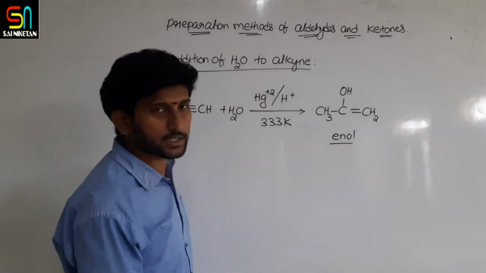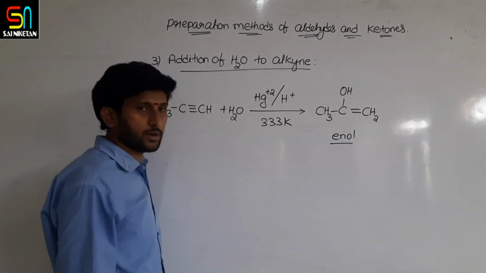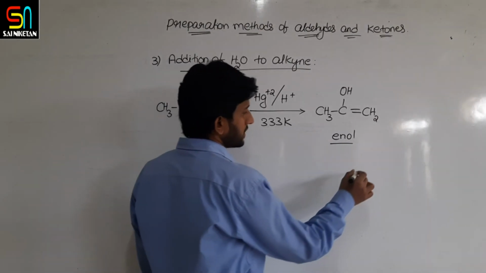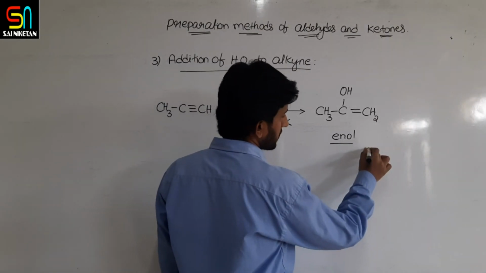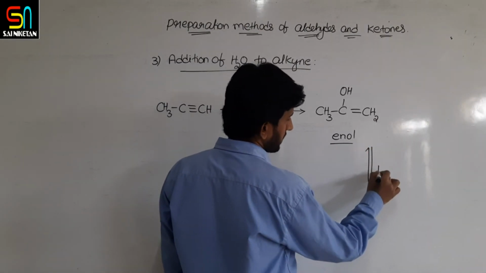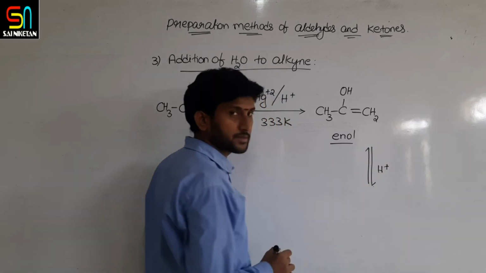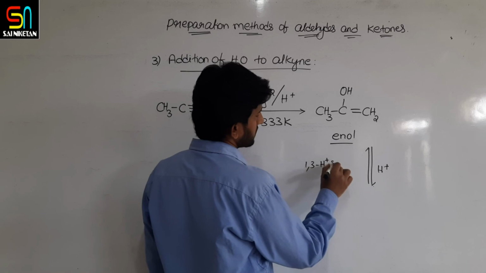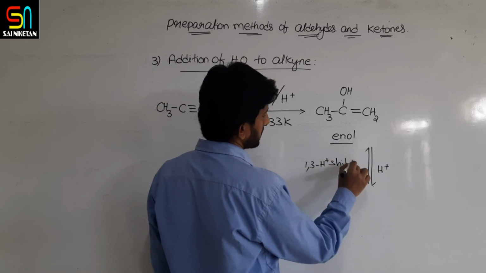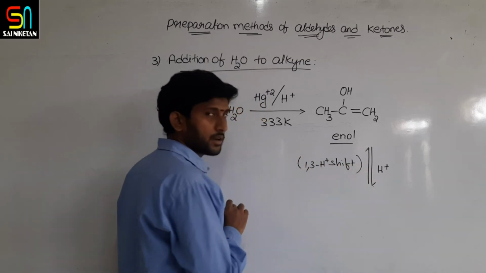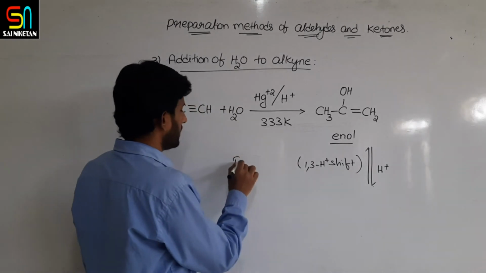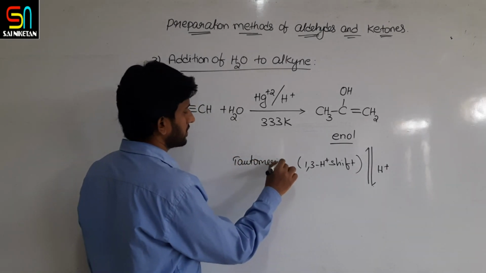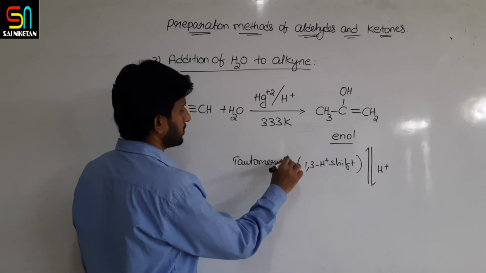This we have already studied in the first year. Now what happens in this acidic medium itself? There is a 1,3 proton shift, also called tautomerization.